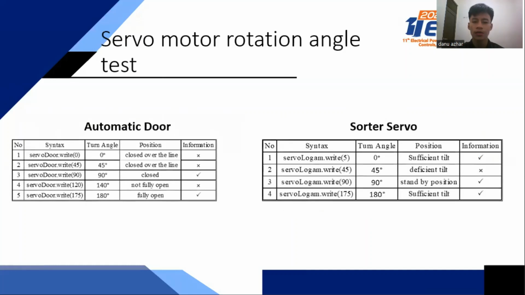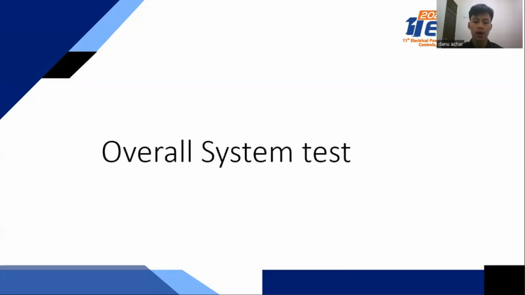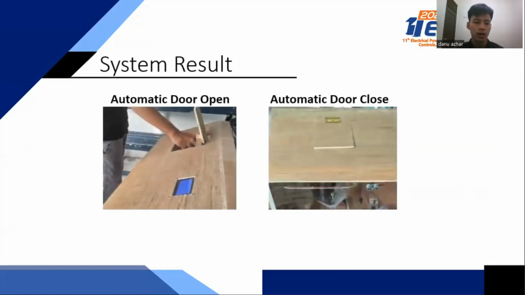This is the adjustment of the rotation angle of the servo motor. The selected rotation angle is marked with a scale. This is the automated door and sorter servo. We have two sorter servos. Here is the overall system test. The door of the bin will automatically open when a person approaches in front of the ultrasonic sensor, so that the person can put the trash into the tool.